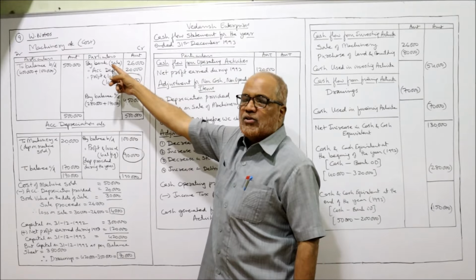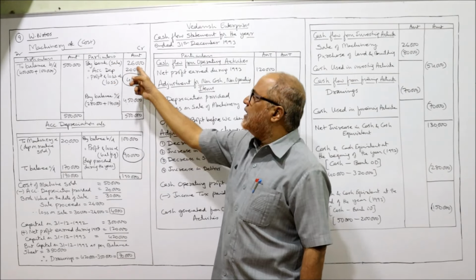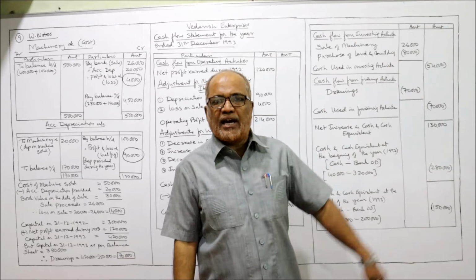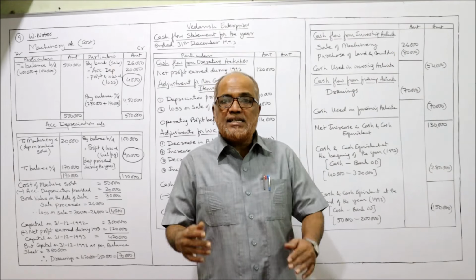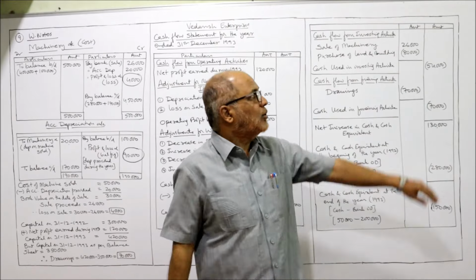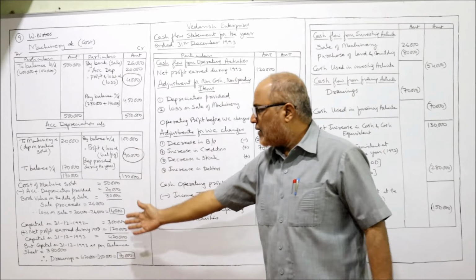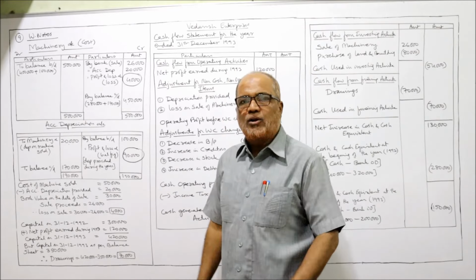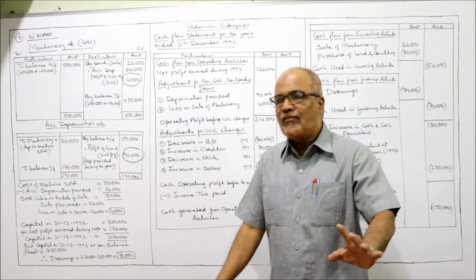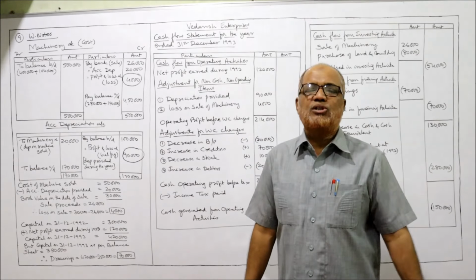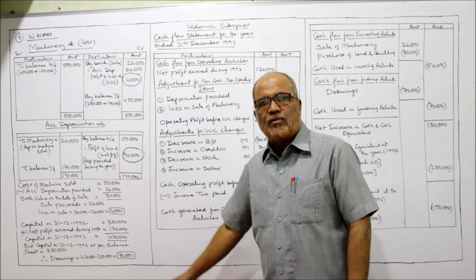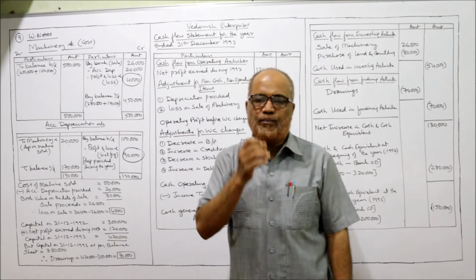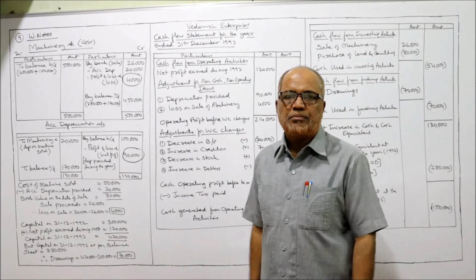And the sale of this machine, 26,000, will be taken as a receipt in investing activity. In investing activity, sale of machinery is cash inflow, 26,000. That's all. Apart from that, capital. We have seen the capital. The capital at the beginning of the year was 3 lakh. During the year, 1,20,000 earned. So total 4,20,000. But in the balance sheet, it is given as 3,50,000. That means there is a drawing of 70,000. That drawing should be taken in financing activity as cash outflow. That's all.